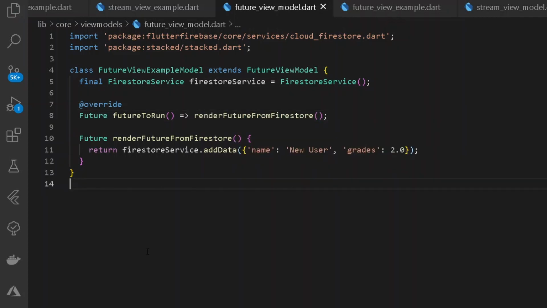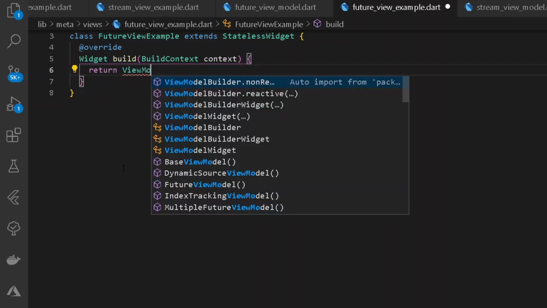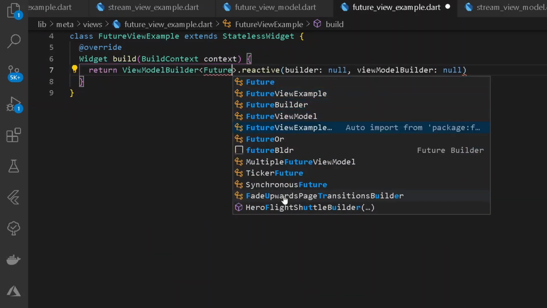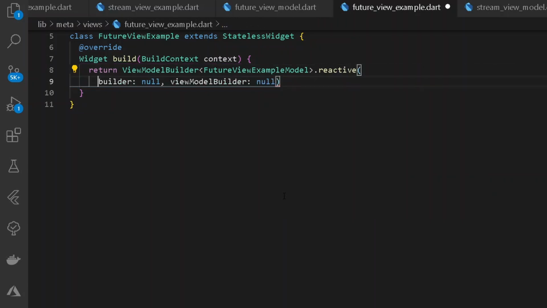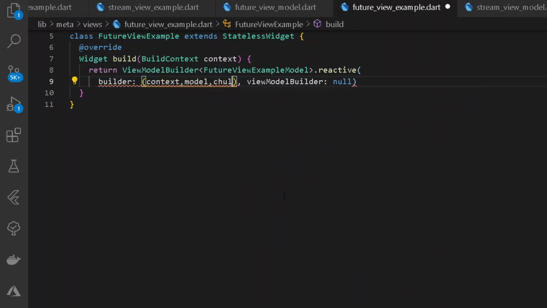So now we can go back under our view, under future view example, and as usual let's have a view model builder of reactive. Also let's have the type to be future view example model. It shall be requiring a builder as well as a view model builder. So first of all, under the builder, we shall be passing on context, model, and also a child.